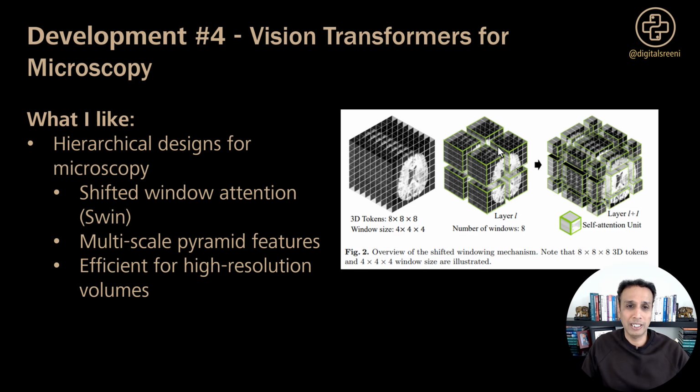So the Swin approach actually addresses that. The diagram shows 3D tokens divided into windows here, and multi-scale pyramid features capture both the fine details and, of course, the global structure. So that's a neat innovation, I believe. And I should also mention it's efficient enough for high resolution volumes, which of course is important for microscopy data.